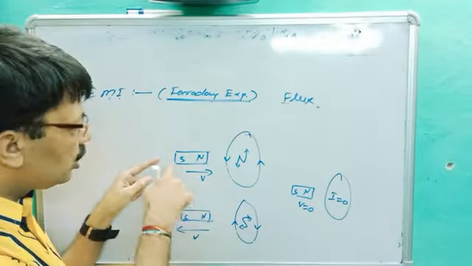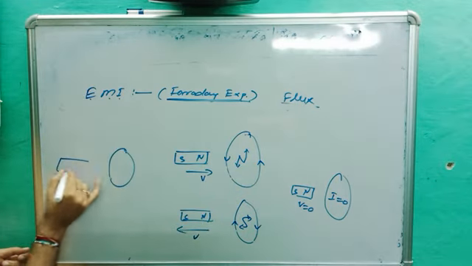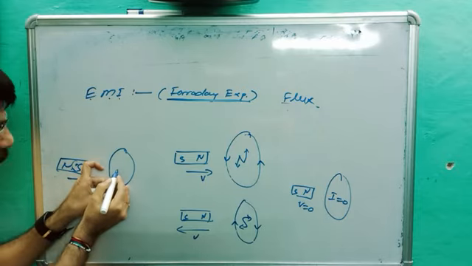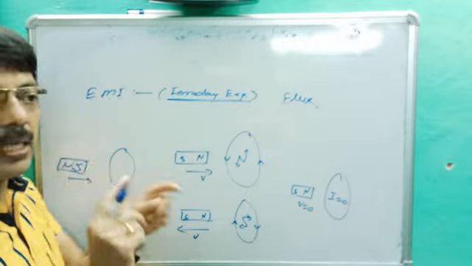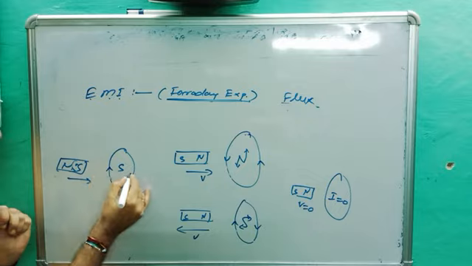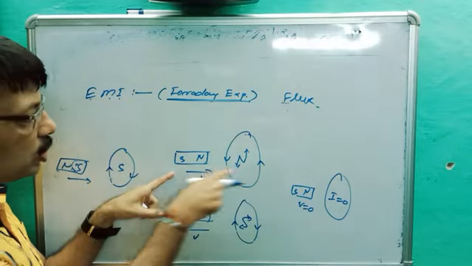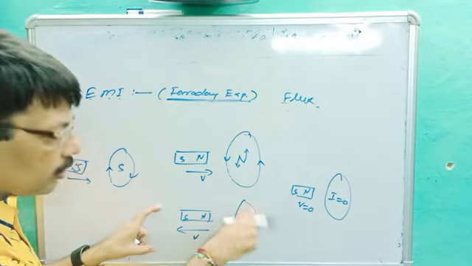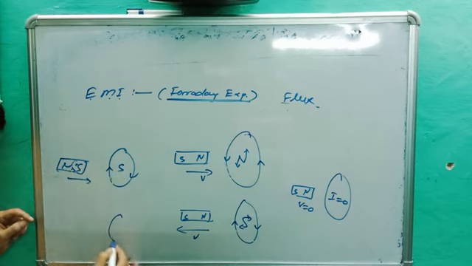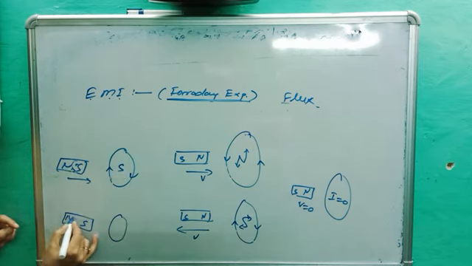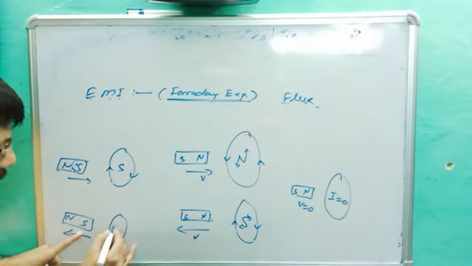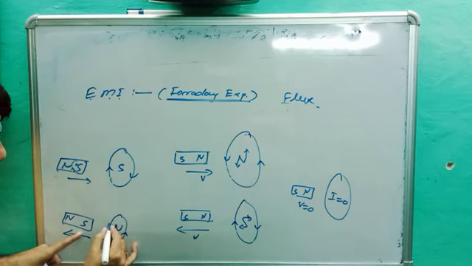Let's suppose in the same condition, this is south and this is north, and south is moving towards the coil. What happened? South is moving, so it should be opposed. So south will be opposed by south, because like poles repel each other. So it becomes south, and the direction of current becomes clockwise. Here when north was moving, it was anti-clockwise. When north was moving away, it was clockwise. When south is moving towards the coil, it becomes south, because south will oppose south. In the same manner, if south is moving away, it will be pulled by north, and it becomes anti-clockwise.